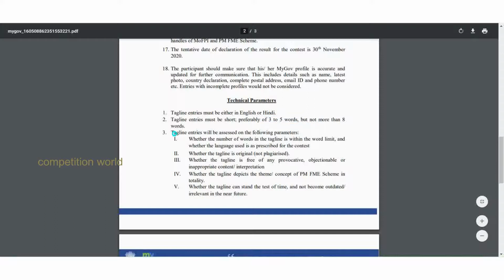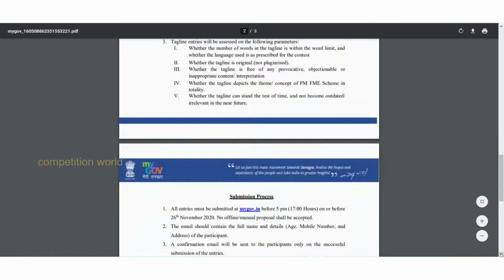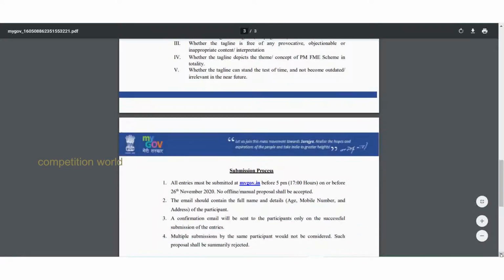Tagline entries will be assessed on the following parameters: whether the number of words in the tagline is within the word limit, whether the tagline is original, whether it is free of any provocative content, whether the tagline depicts the theme and concept of the Pradhan Mantri FME scheme in totality, and whether the tagline can stand the test of time and not become outdated and irrelevant in the near future. You should predict the future of the scheme. It should not become outdated.